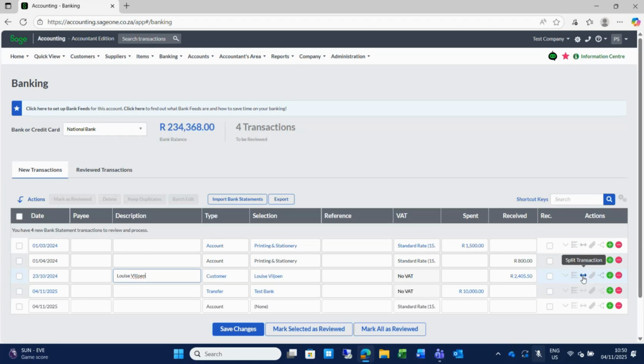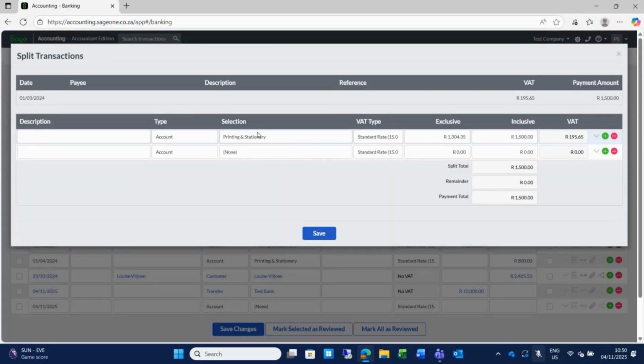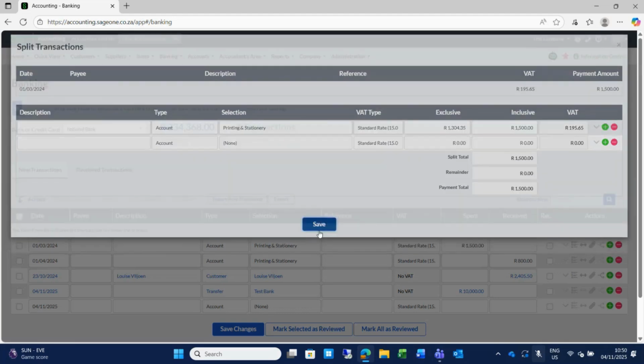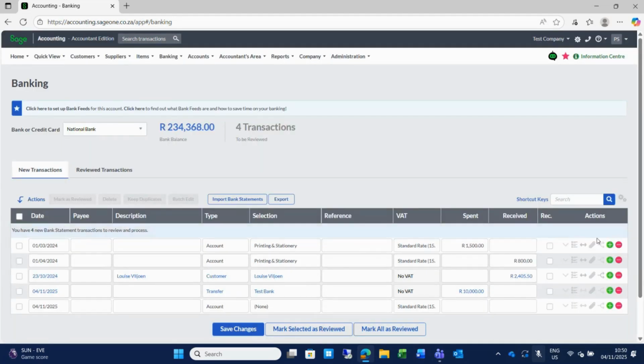Then this icon here is for a split transaction. If this payment of 1,500 was, for instance, a payment made card swipe at Checkers, but it was not only for printing and stationery, it was maybe for staff refreshments as well, you can go and split the transaction into different lines with different accounts allocated to that one line. Then we have the paperclip, which is an attachment. If we really bought stationery here, you can go and scan and upload that attachment to the line.